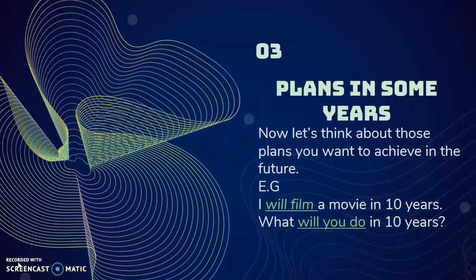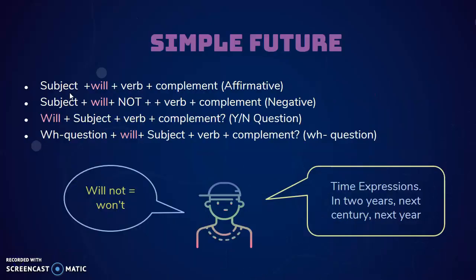Now let's talk about plans in some years. So let's think about plans that you want to achieve in the future. For example, I will film a movie in 10 years. What will you do in 10 years? To answer this question, we are going to use simple future. Simple future is the one that uses will.